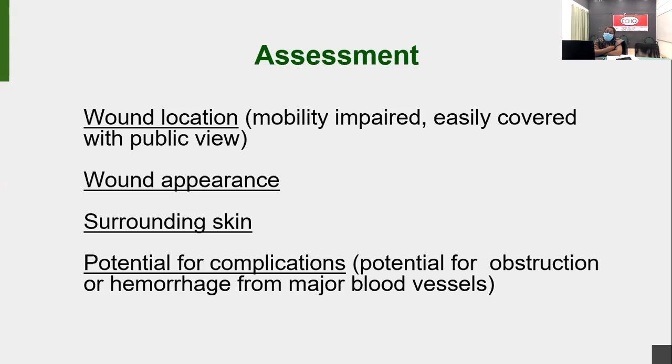Wound appearance is also very, very important, as are the surrounding skin and the potential for complications. In head and neck cancers, there is a chance that the tumor will protrude into major blood vessels and cause bleeding. Sometimes bleeding is one of the causes of death also. So if there is any potential for complication, we need to prepare the family members: if there is huge, severe bleeding at home, what will they do? We need to prepare them on how to take care of that time.